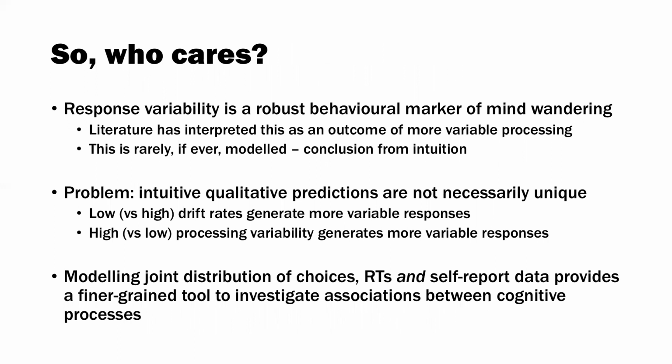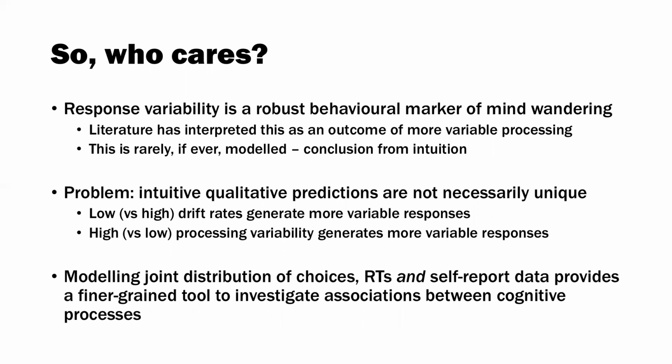I'd argue that one reason this matters is that response variability has been taken as a robust behavioural marker of mind-wandering. The literature has interpreted this as an outcome of more variable processing of the evidence. However, it's rarely, if ever, modeled. It's basically a conclusion from intuition that if responses are variable, processing must have been variable. The problem is that intuitive qualitative predictions are not necessarily unique. A low versus a high drift rate generates more variable responses, and that's the model that was preferred by DIC. A high versus low processing variability also generates more variable responses. That's a model that was tested here, but was very much unfavored by DIC.